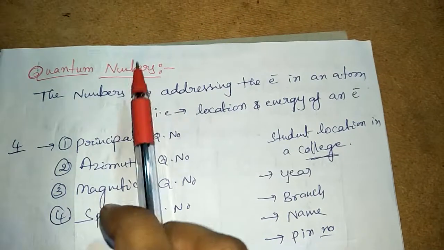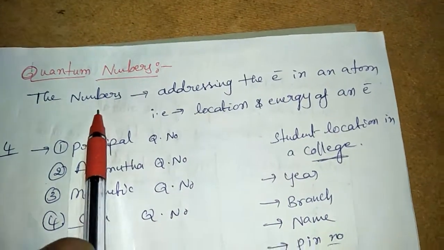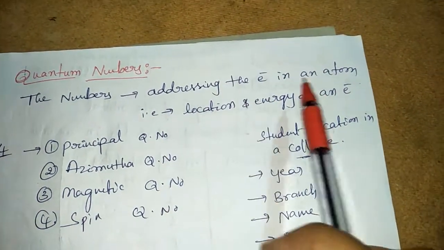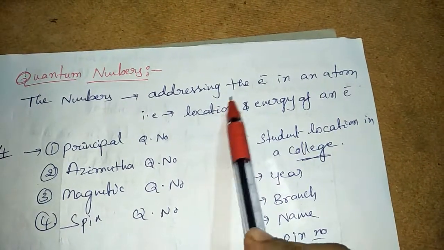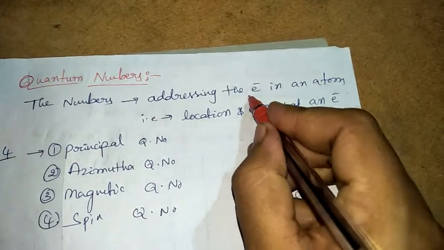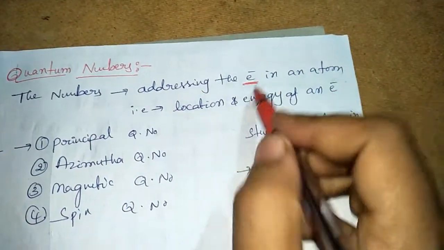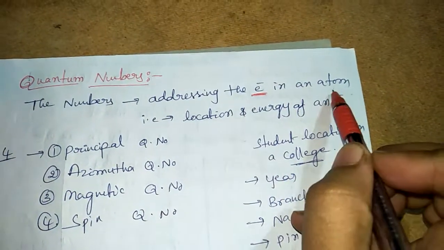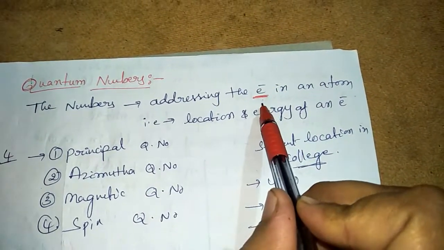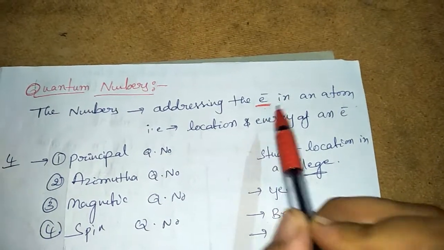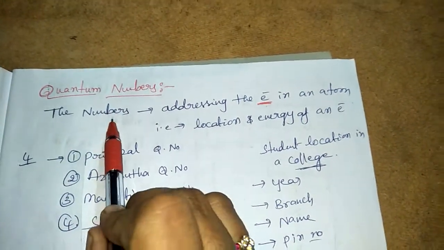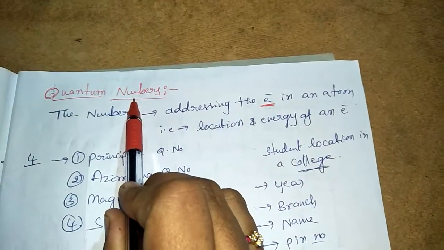The quantum numbers are the numbers which address an electron in an atom. That means in an atom, which cell the electron is present in, which orbital, and in which orientation, this information is told by the numbers. Those numbers are called the quantum numbers.